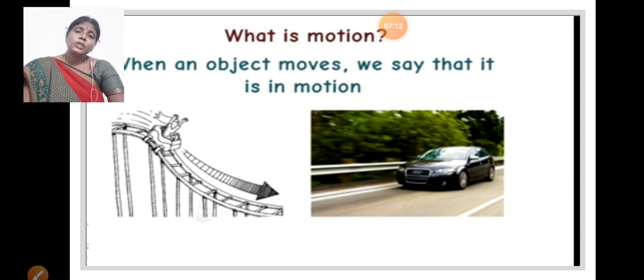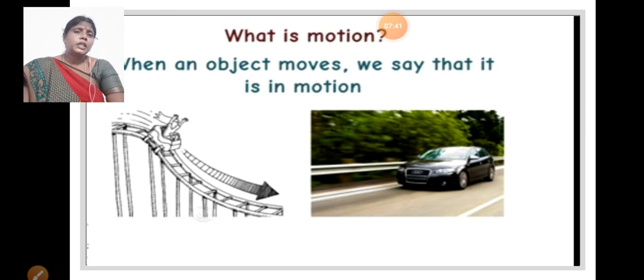Suppose in your house you have a car, the car has a motion position and a rest position. When you are driving, that is a motion in position. When you keep it in the room, that is a rest in position. And TV, it is always rest in position. Your building, rest in position. Tree, rest in position.